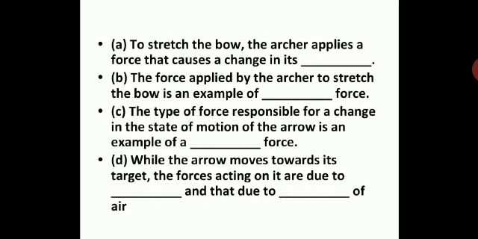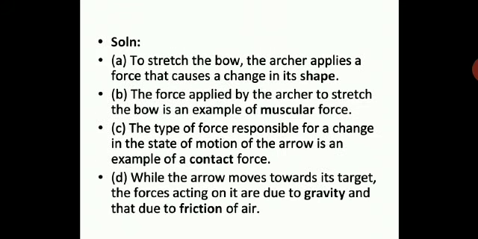Now D. While the arrow moves towards its target, the forces acting on it are due to dash, and that due to dash of air. While the arrow moves towards its target, the forces acting on it are due to dash. What should we write? Due to gravity. The forces acting on it are due to gravity, and that due to friction of air.